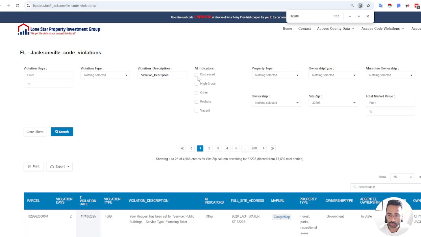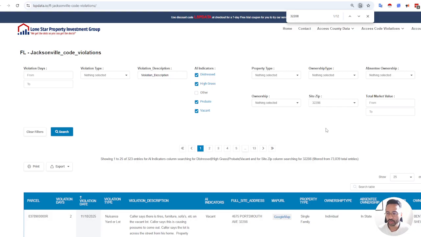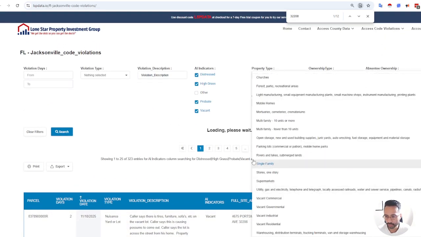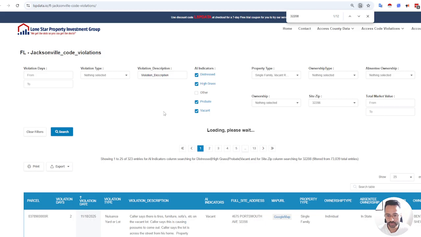Let's say we wanted to apply our AI distress factors, so we're applying all of those. There you go. And let's say you're only interested in single family properties, so you would select single family. They may be vacant residential as well. So search. That has brought down the list a little bit further.